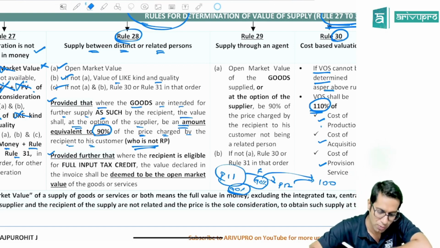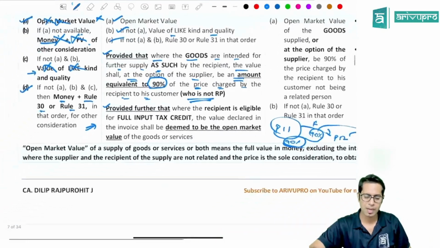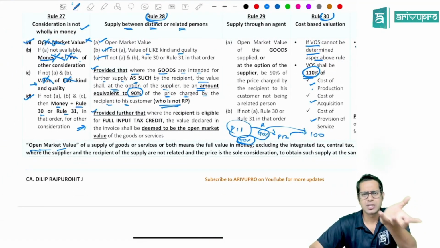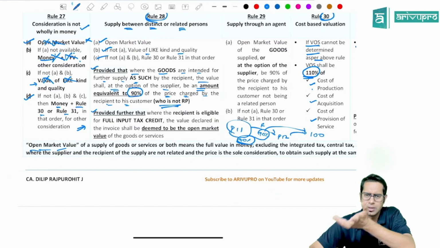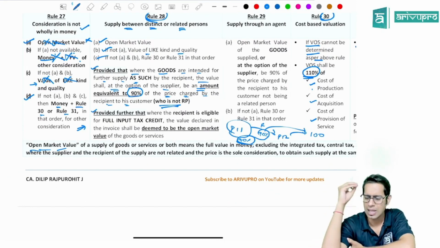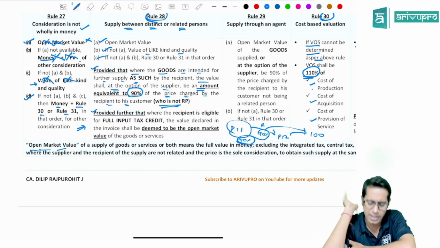Then there is one more proviso, which is a beautiful proviso. Normally, what does open market value mean? Open market value means the amount which is charged for supply of that particular goods or services from an unrelated person, where the consideration is in money. So that is open market value, meaning the price at which this product is normally available in the market.